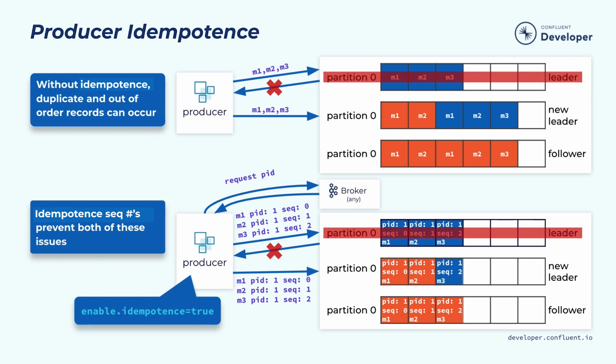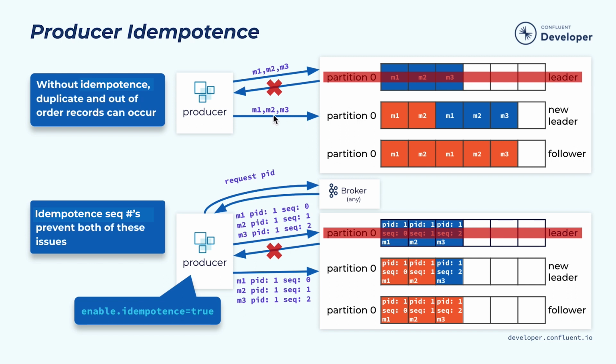Let's consider this example. In this case, the producer is trying to send 3 records, M1, M2, M3, to the leader. Let's say halfway through it, maybe only 2 of the records have been fully replicated and considered committed. But at that point, the leader is dead, and the producer didn't get any acknowledgement for all those 3 messages. Then, in order not to lose those events, the producer needs to retry sending those 3 messages to the new leader.